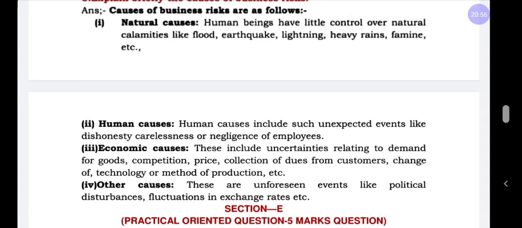All these factors may be economic causes. Coming to other causes, the main factor is political systems or political disturbances. When a political party changes some rules and regulations in the country, those rules and regulations may affect the business. The business may lose money or see changes in demand from the market. These are all called causes of business risk.